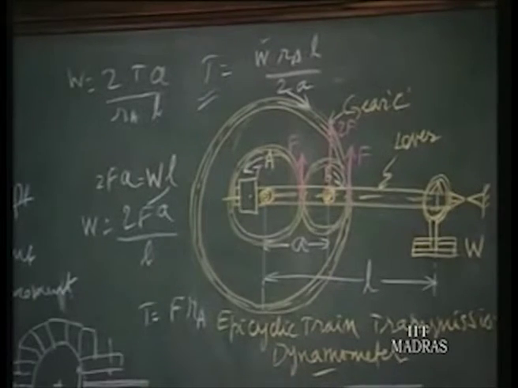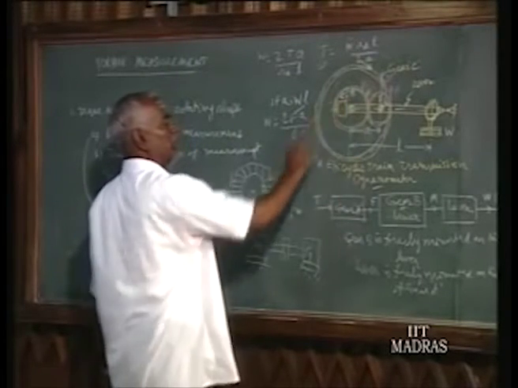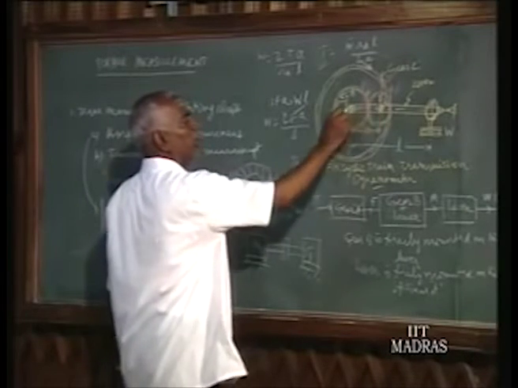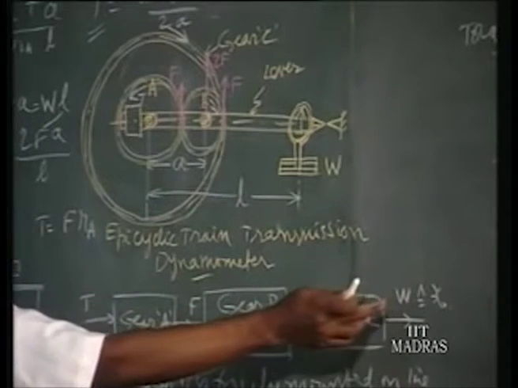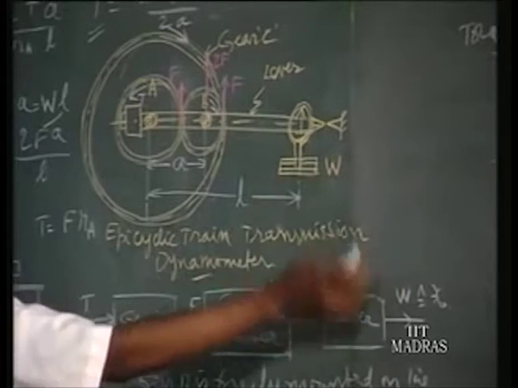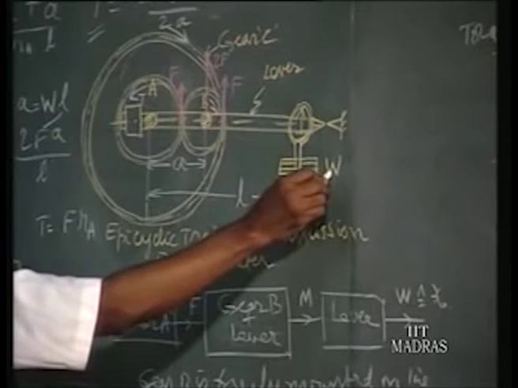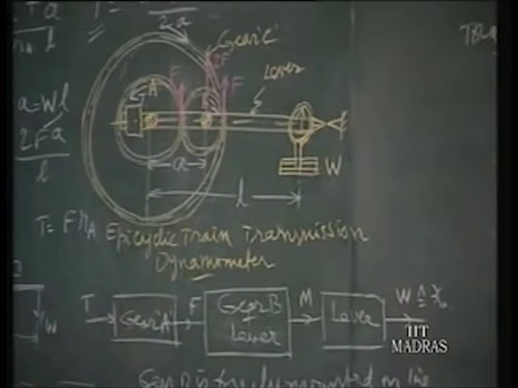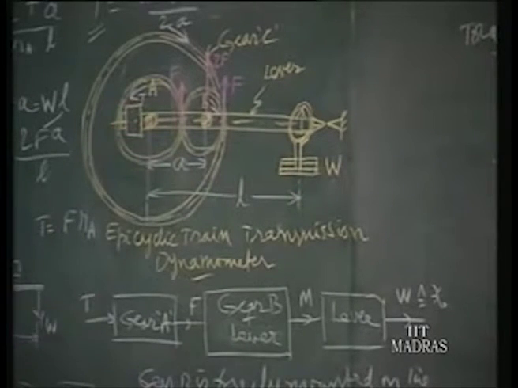That is what is shown here in the signal flow diagram. We have got a torque available, that is converted into force F at the pitch line of the gear A. By using gear B and lever, we convert that force into a moment equal to 2F into A, that is being balanced by W into L, that is, the moment is converted in terms of W force by having the lever. So as per this equation, W can be calibrated in terms of the weight, different weights can be calibrated in terms of torque. So by adding different torques here, you can find the total torque transmitted by this instrument. So this is one method.